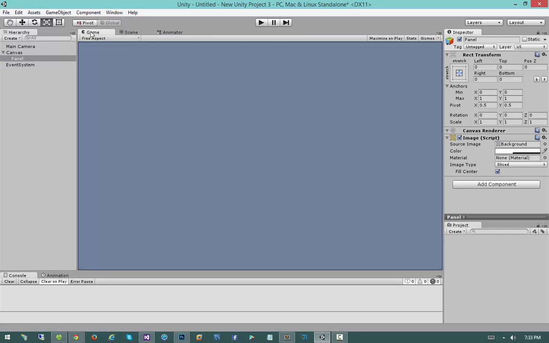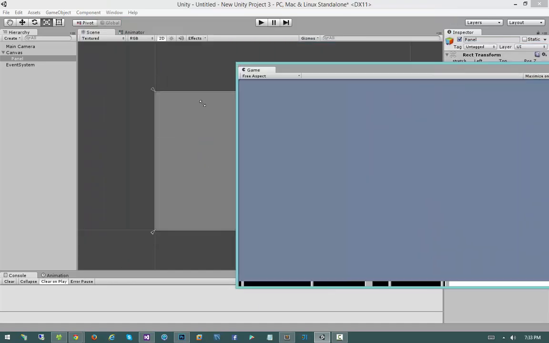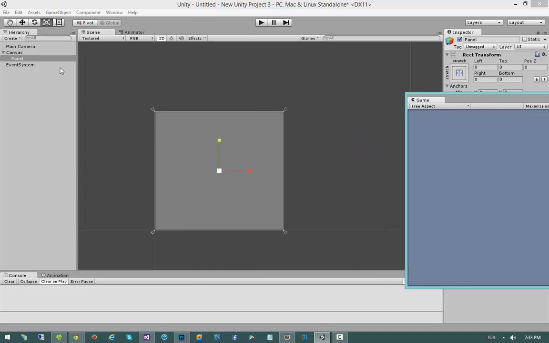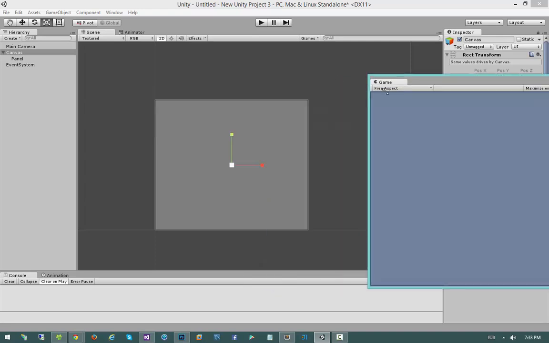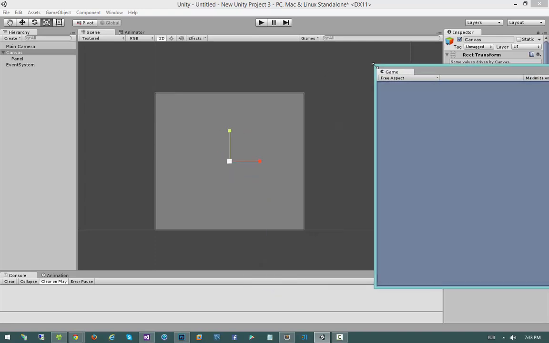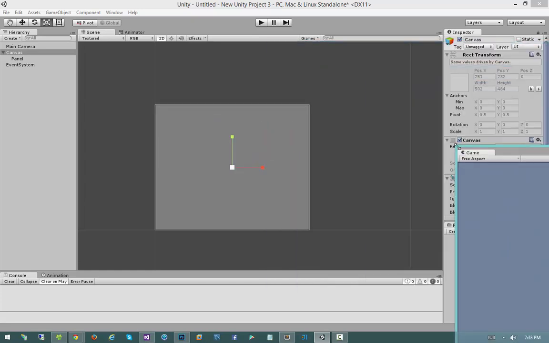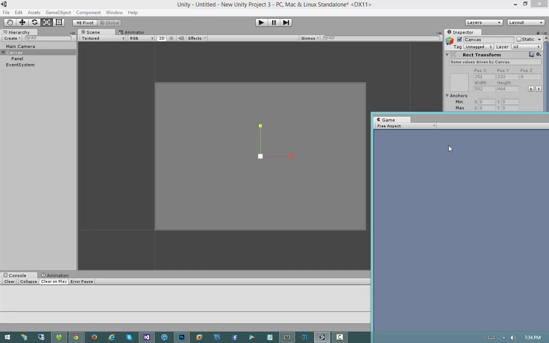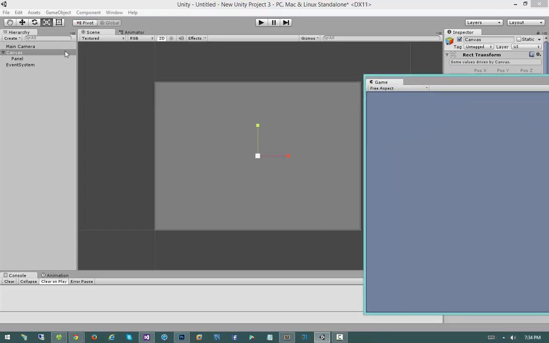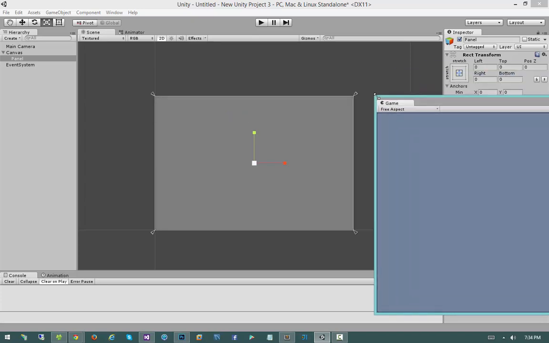You'll notice though that while I change the dimensions of my game view, two things seem to happen. First, the size of the canvas changes. In this canvas mode, the size of the canvas is always going to be determined by the size of, or the resolution of the main camera, as you can see right here. As I change the resolution of the camera, so does the canvas size change. You'll also notice that the panel size changes as well, and that's because the panel is currently set to fill its parent being the canvas.